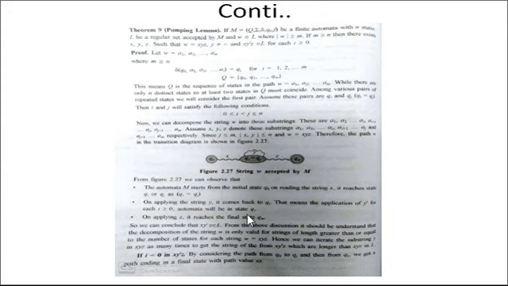For i equal to 0, the automaton will be in the state qi. On applying z, we take it to the final state qm. We conclude that x y to the power i z belongs to L.